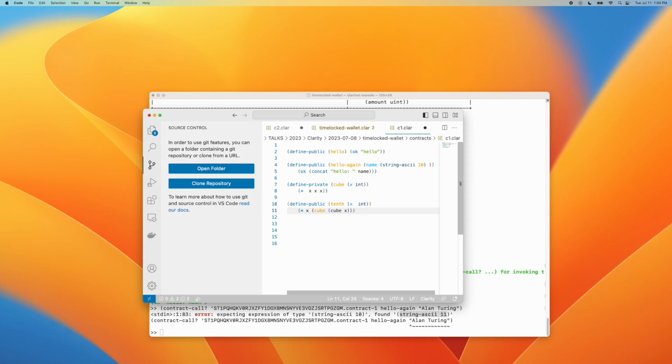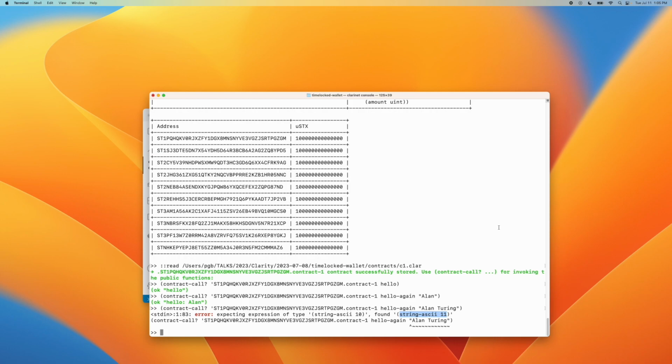So let's see what we have here. Cube of x. I think I'm maybe missing parentheses here. I hope that's the right number. And I have to return, in fact, an OK here, or an error. And so I'll put an OK there. I hope I got the right number of parens here, but we'll find out. And then I'm going to reload this, and then I'm going to run the 10th power. There's an important thing to note here: I'm computing the cube of the cube. So cube is calling itself, but not in a recursive notion.